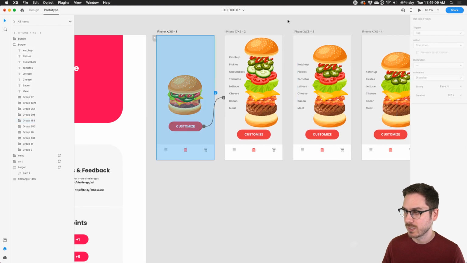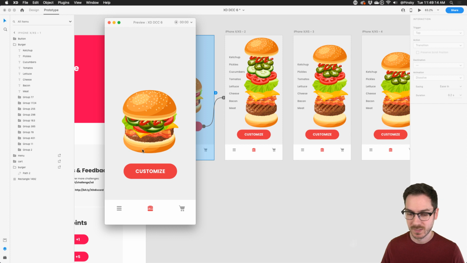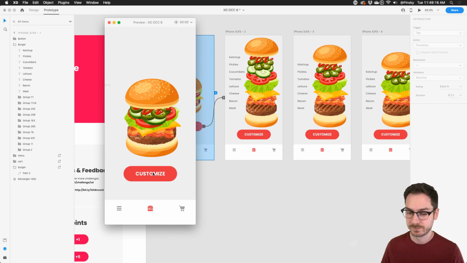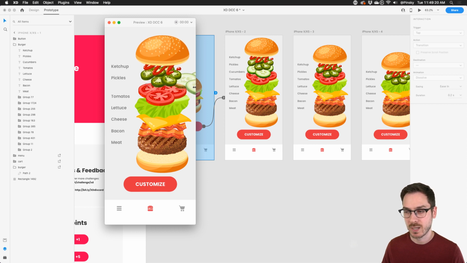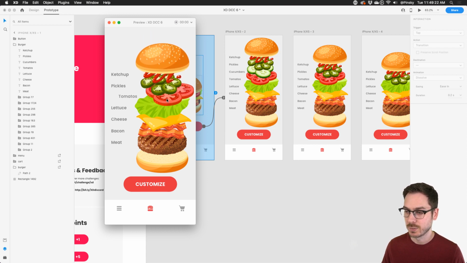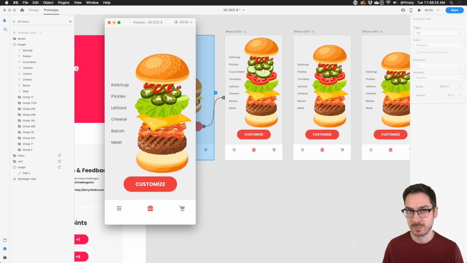So let's see this one more time. We're gonna click on the first artboard. We're going to press play. We're gonna press customize. And then we're going to just simply drag cucumbers off. And we're gonna drag tomatoes off. And there we go. We now have our finalized, customized burger.